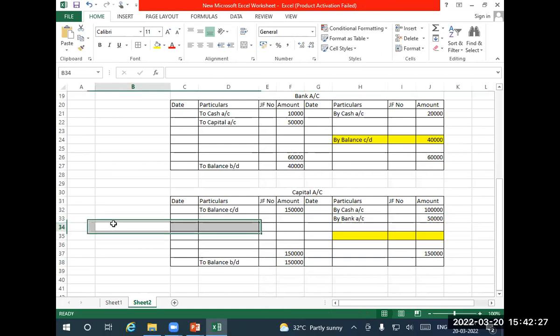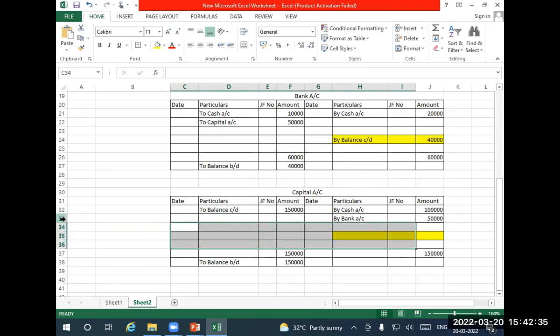This is how you have to prepare the ledger book.